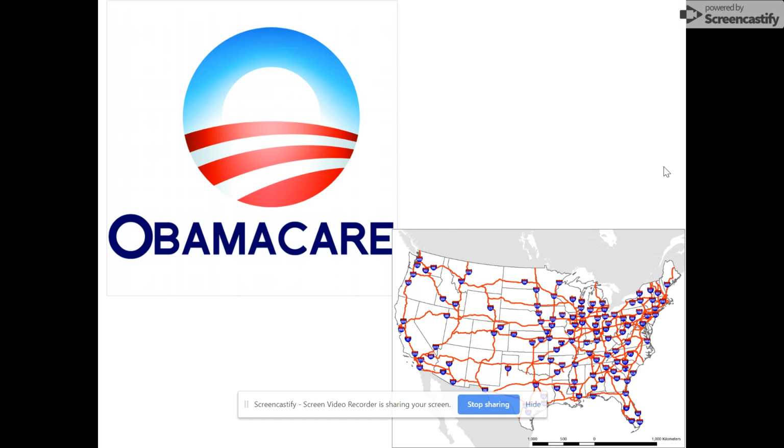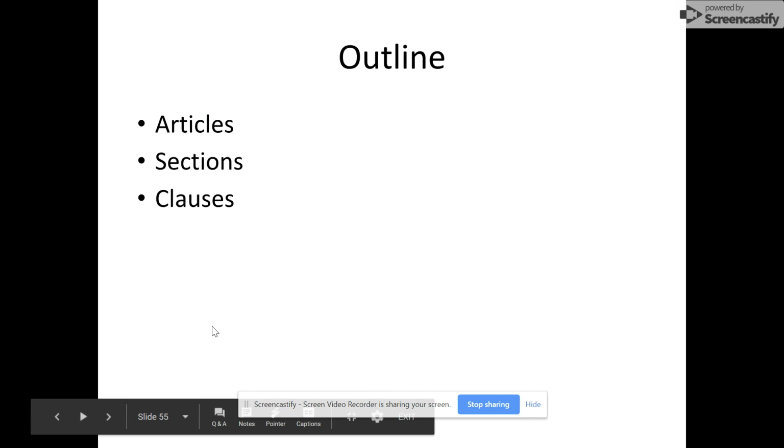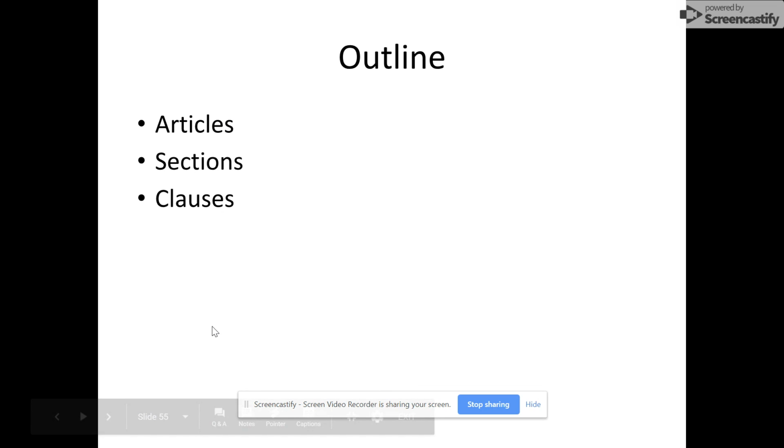Now, let's talk a little bit. So first of all, you've got to understand that the Constitution is divided up into articles. There's 7 articles. Many of those articles are divided into sections. So in Article 1, for instance, there are 10 sections. Article 1 is the longest section in the Constitution, the largest portion.